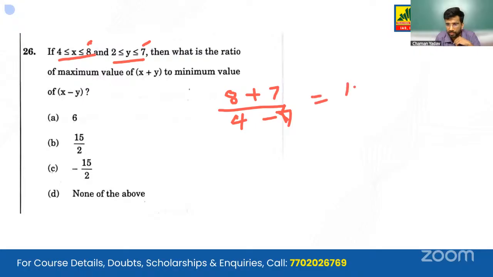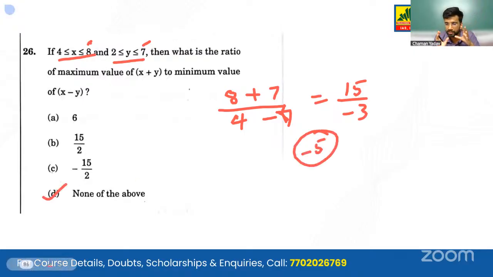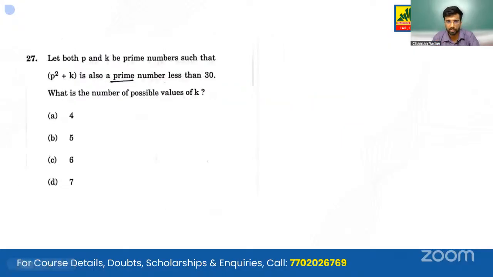So it is 15 by minus 3, which gives us minus 5, and we are not able to see minus 5 over there. So D, none of the above, is the answer.